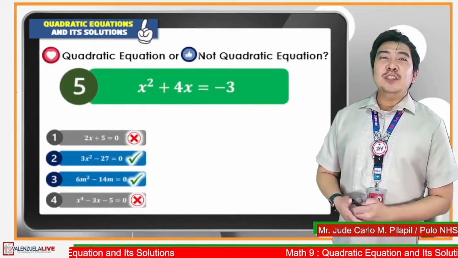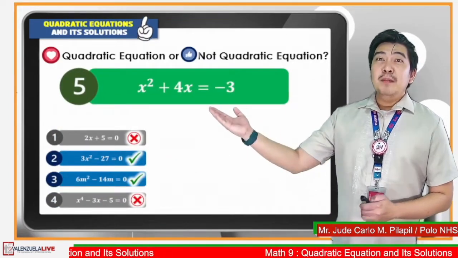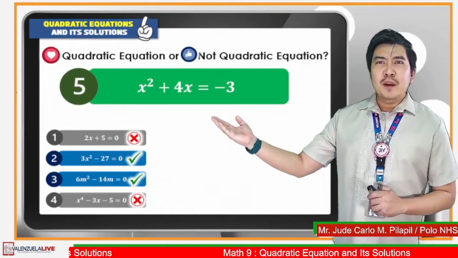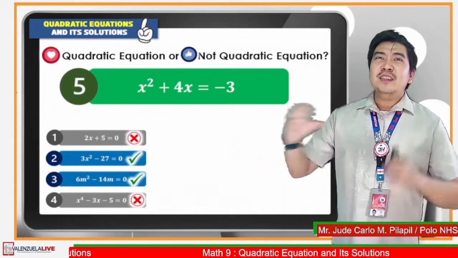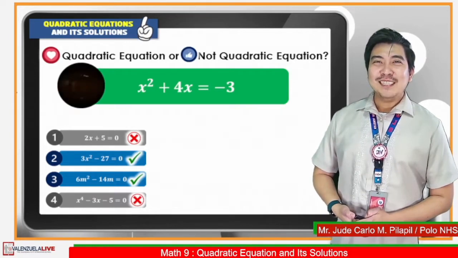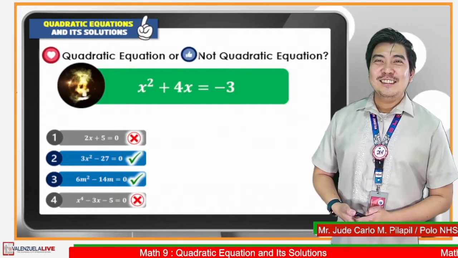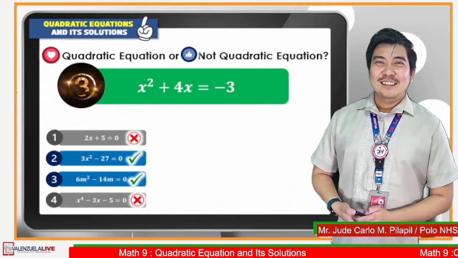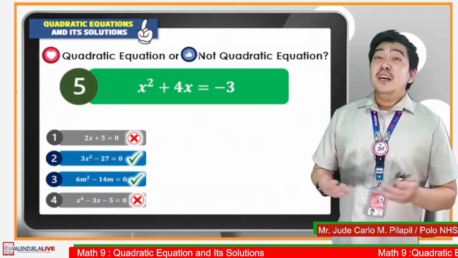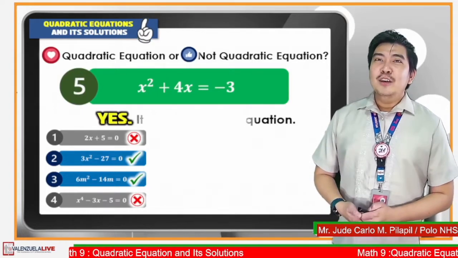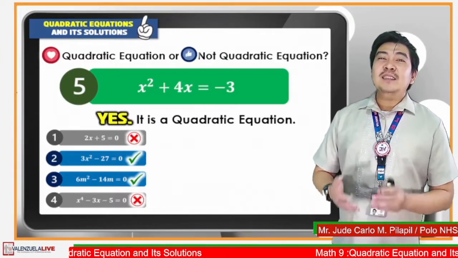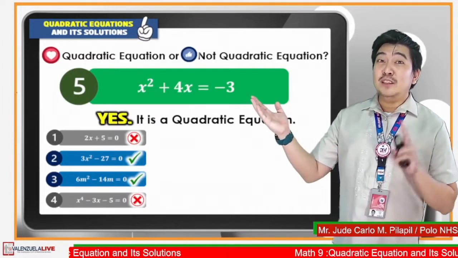The fifth equation is given by x squared plus 4x is equal to negative 3. Is this a quadratic equation or not? Will you give it a heart or like react? 5 seconds, go! If you drop a heart react, you are awesome. It is a quadratic equation since the highest degree of this equation is 2.